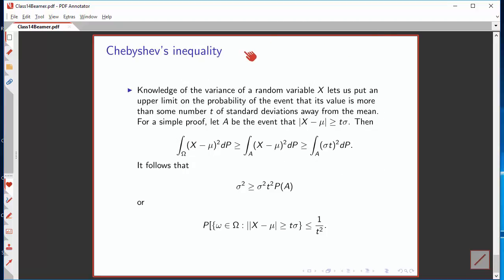I'll conclude with a trivial but very useful inequality called Chebyshev's inequality. This is one of these mathematical results that is basically a one-liner, but is so useful that it nonetheless bears the name of a famous mathematician.